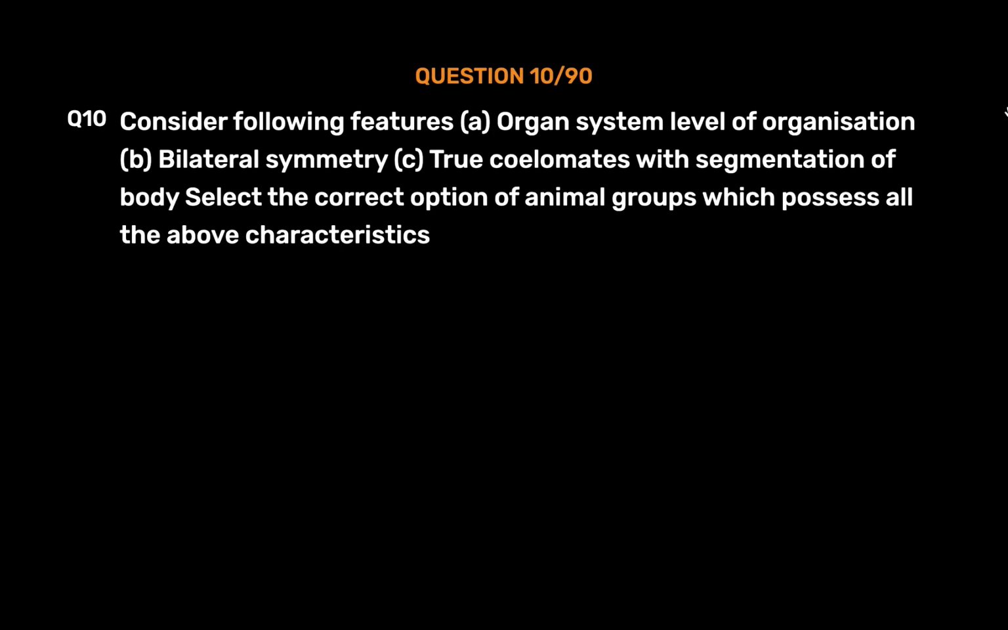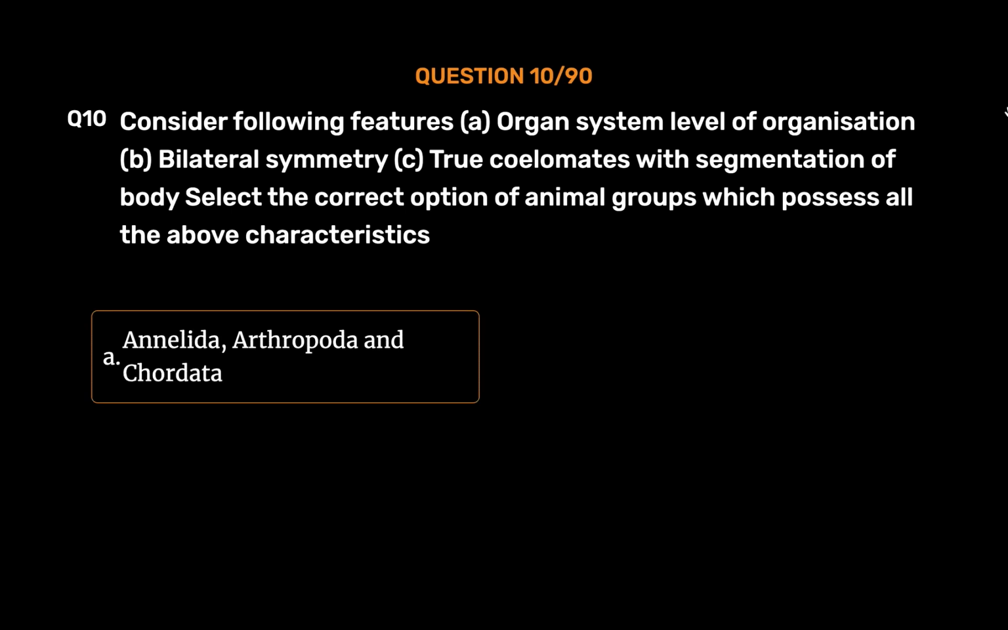Question number 10. Consider following features. A. Organ system level of organization. B. Bilateral symmetry. C. True coelomates with segmentation of body. Select the correct option of animal groups which possess all the above characteristics.